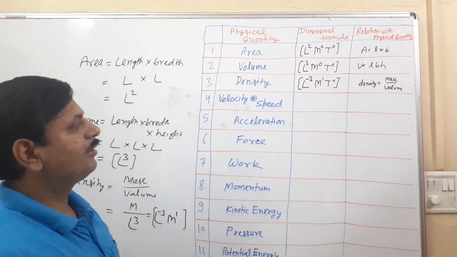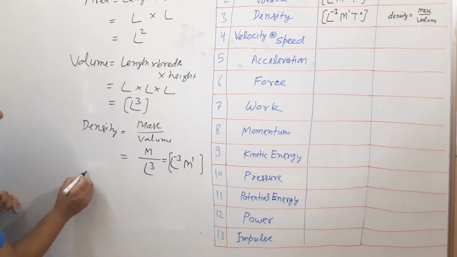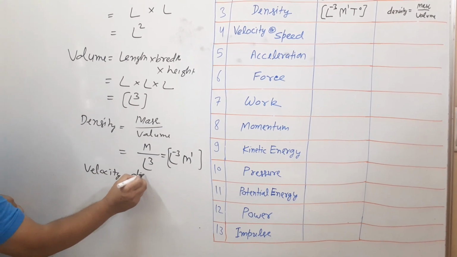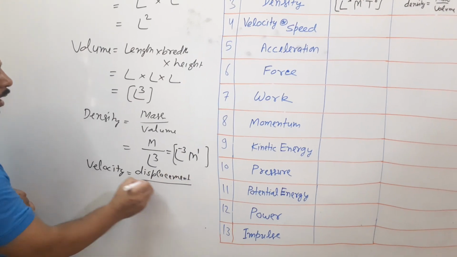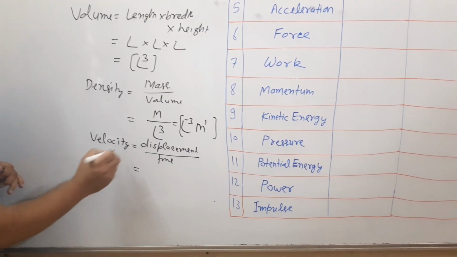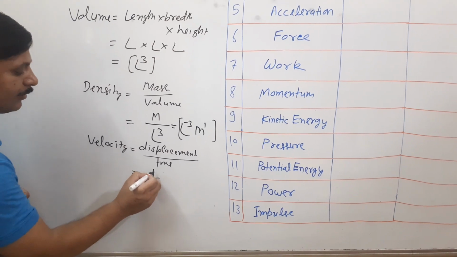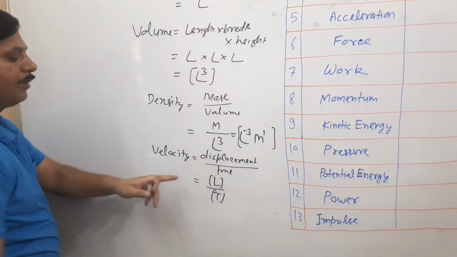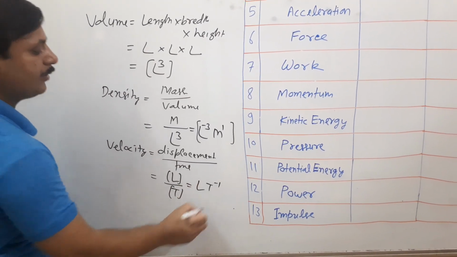So what is the dimensional formula of velocity? See here, velocity or speed is what? Displacement upon time. What is displacement? Displacement is length, that is denoted by L. Time is T, so this will become L T raised to minus 1.